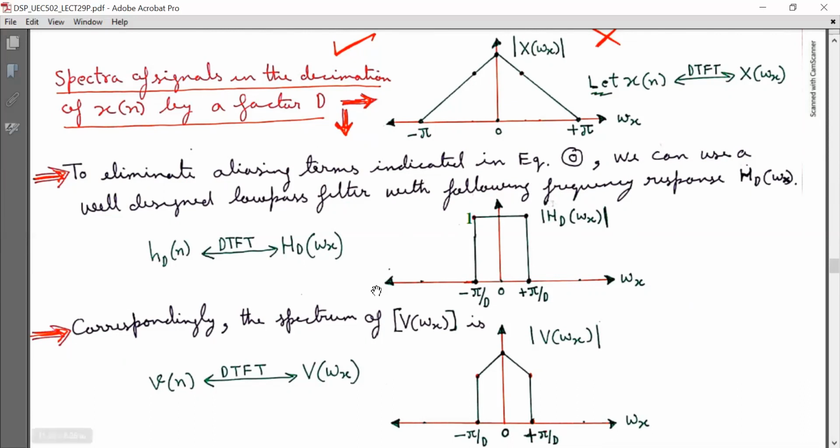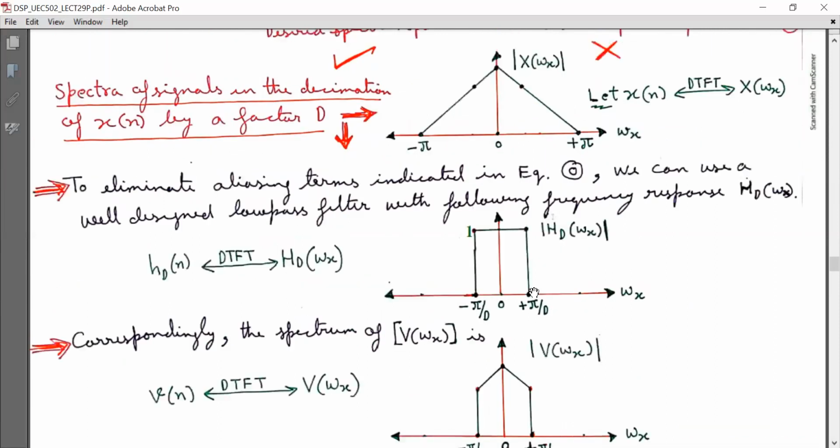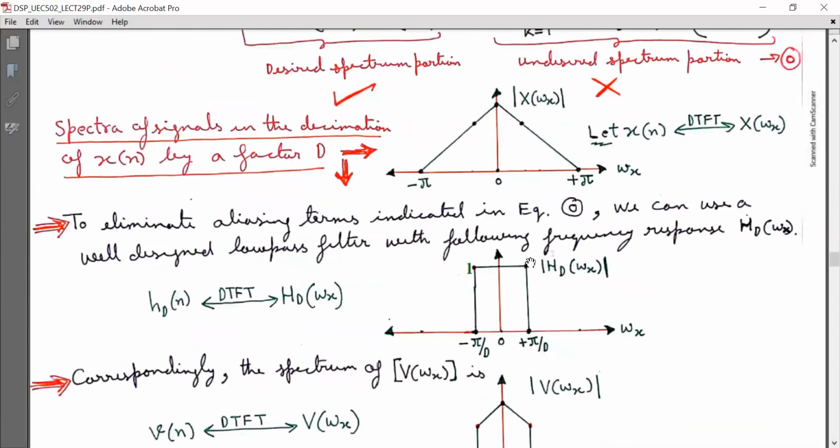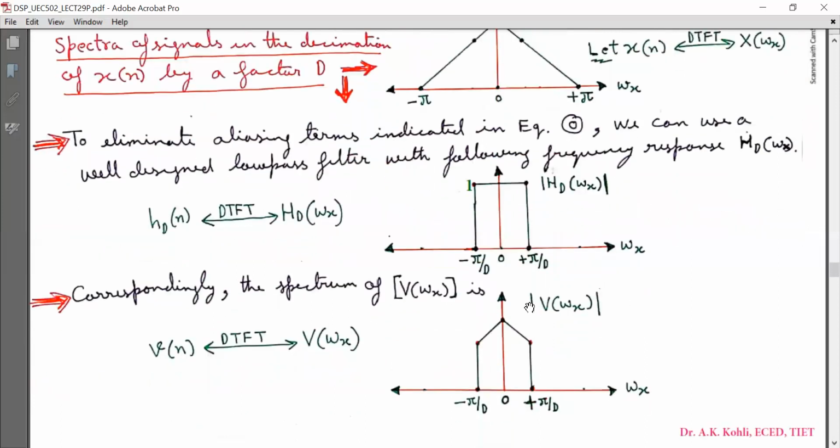The corresponding spectrum of V of omega x is magnitude V of omega x. So now by the action of this low pass filter, this much portion will be non-zero, otherwise other frequency components are clipped off. So look at this. The magnitude output of the low pass filter will have a magnitude response, magnitude V of omega x, significant or non-zero only in the frequency band minus pi by D to pi by D.